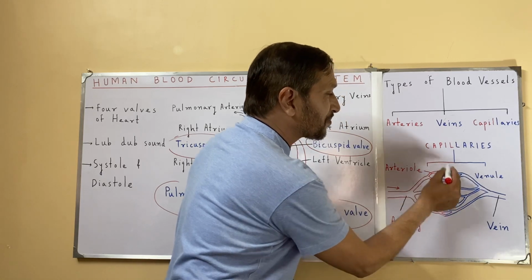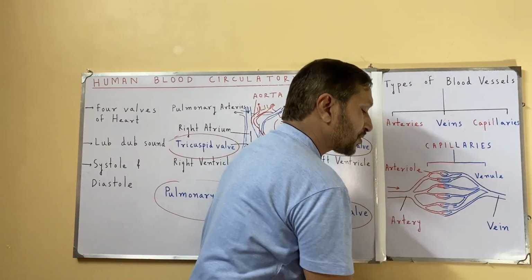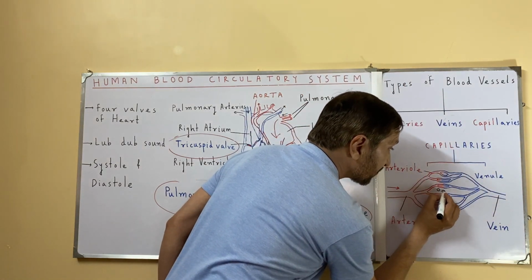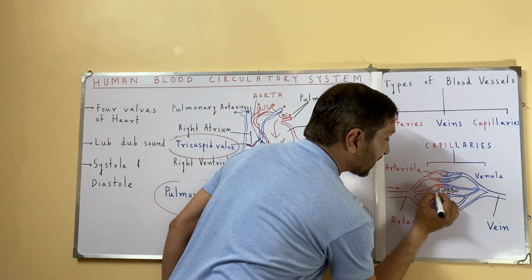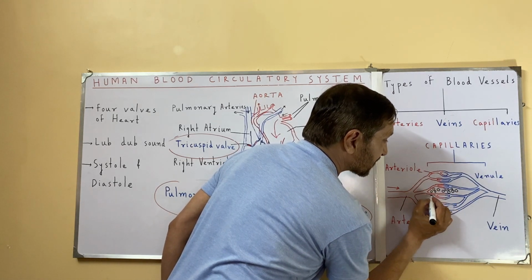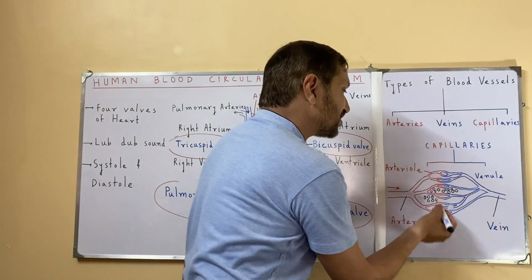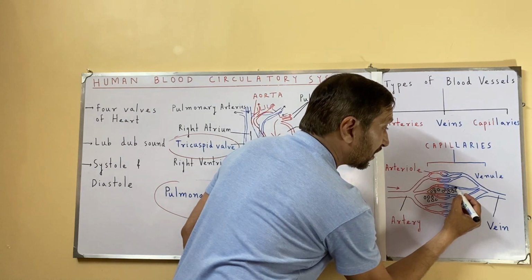Some are red, some are blue, because it is in between. And here these are the tissues and these are the cells. Here the exchange of material is taking place. Oxygen is diffusing out into the cells. So here I am drawing the cells, and a group of cells is called a tissue. Oxygen is coming out and carbon dioxide is diffusing into the blood.